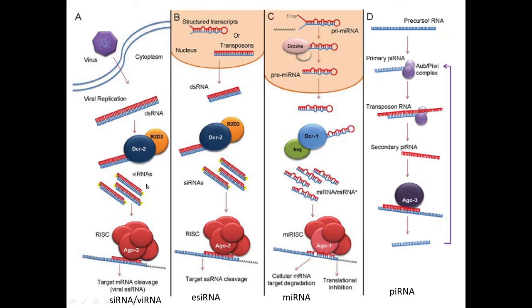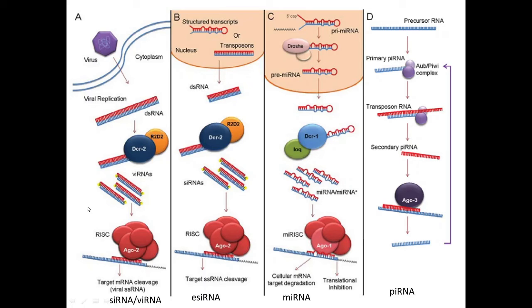Then R2D2 loads it into the RISC complex having Argonaute 2 protein, and that RISC then separates the two strands of the siRNA, one the guide strand and another the passenger strand.